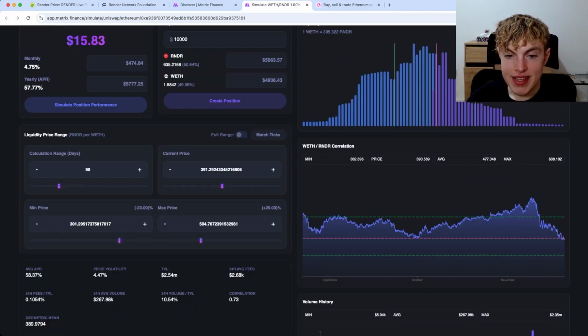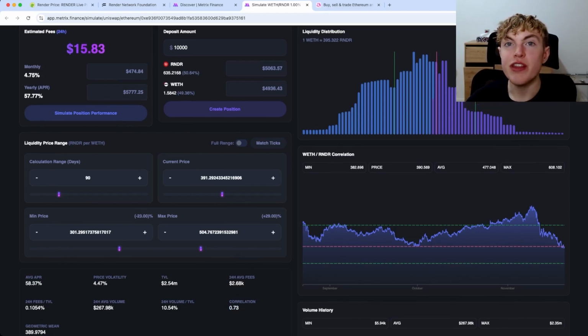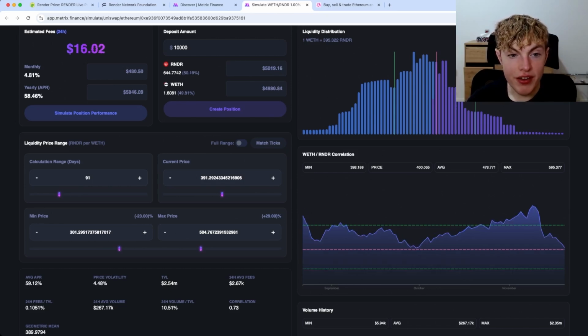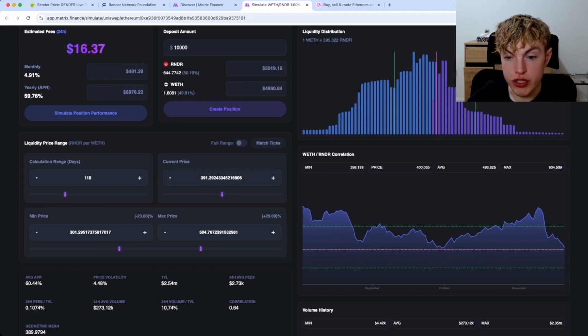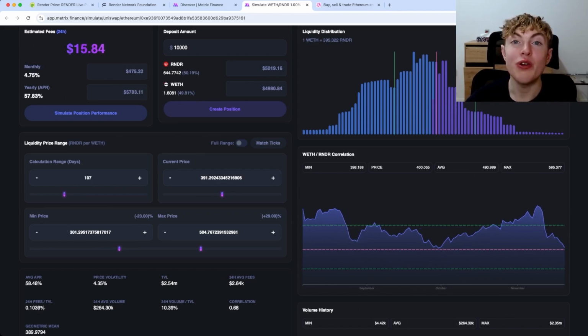As you can see, these assets have 0.73 correlation, which means they are 73% correlated. Now, correlation is one of the things you can only access on the pro version of Metrics Finance, along with the calculation range. You can't go back this far on the calculation range unless you have the pro version. And remember, you can try it out for 30 days for free with the link below.